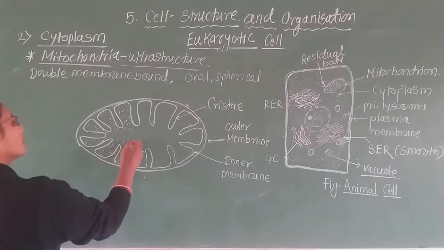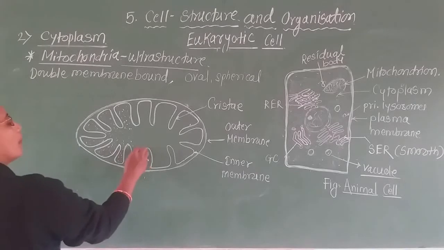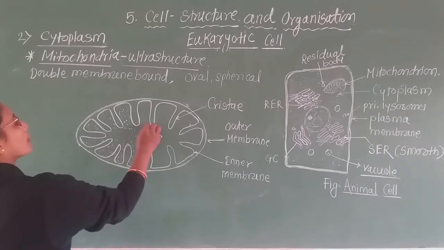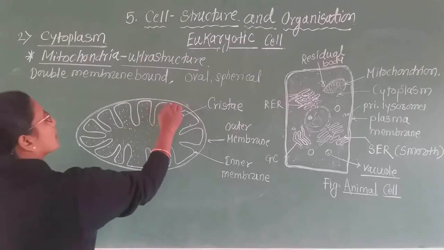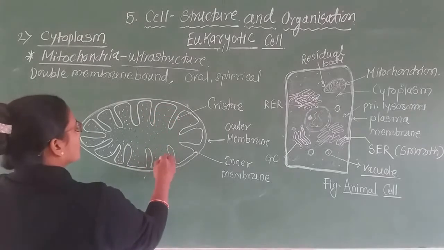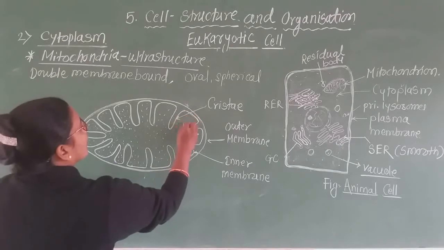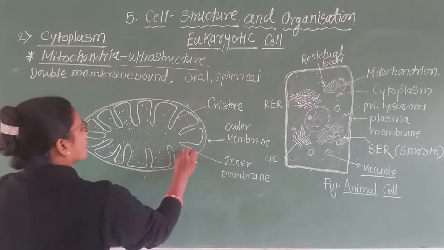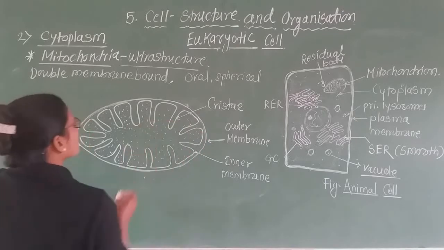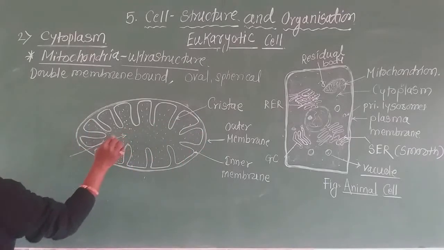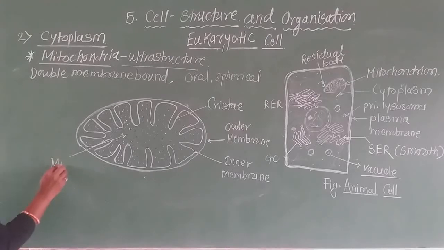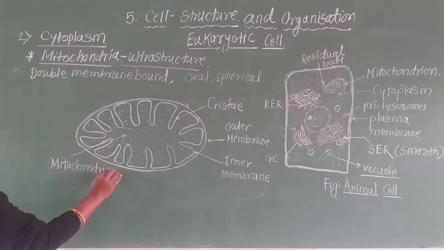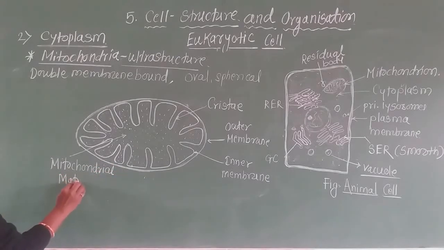This granular, matrix-like or cytoplasmic substance is called the mitochondrial matrix, or simply the cytoplasm of the mitochondria.